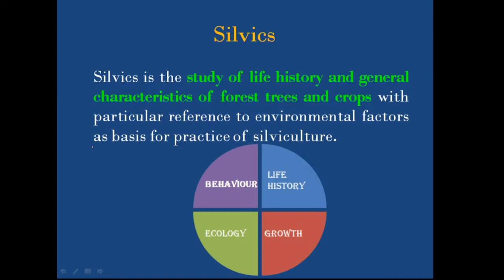In silvics we are studying how a plant grows, how it reproduces and how it responds to the environmental conditions, which means the same species can perform in different ways under different environmental conditions, right? For example, let's take a light demanding species. When the intensity of the light is very high, the leaves will arrange like this, right? While when the intensity of light is very low, the leaves will arrange like this one, which means in this arranging pattern,